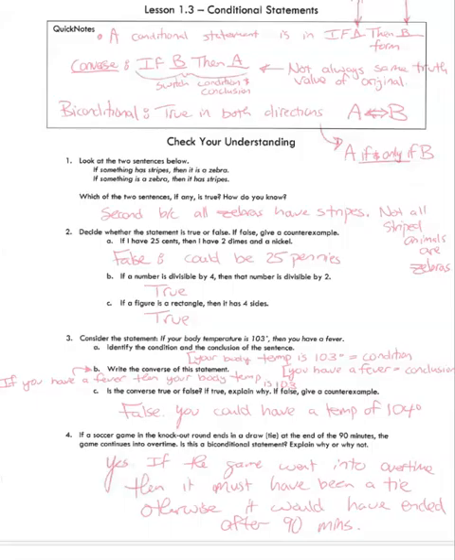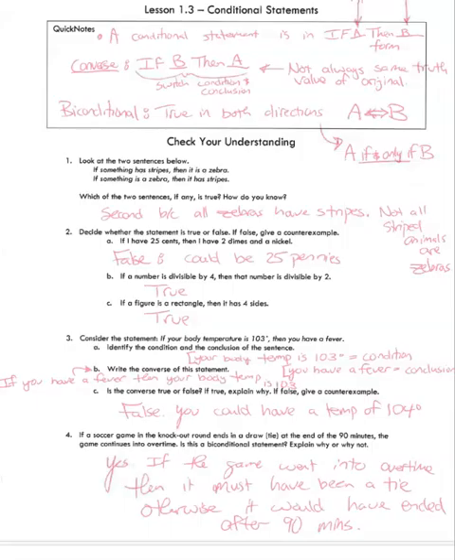The next one, decide if the statement is true or false. If it's false, give a counterexample. If you have 25 cents, then you have 2 dimes and a nickel. That is false. It could just be 25 pennies or a quarter. We could go over and try to look at the converse. If I have 2 dimes and a nickel, then I have 25 cents. That is correct. So the original statement was false, but the converse was true. The next one, if a number is divisible by 4, then it's divisible by 2. That's true. If you do the converse, if it's divisible by 2, then it's divisible by 4. That's false. So since one is true and one is false, you cannot write that as a biconditional.